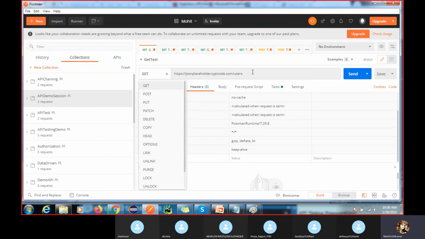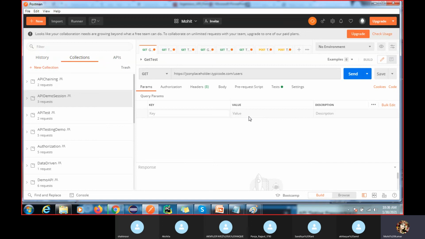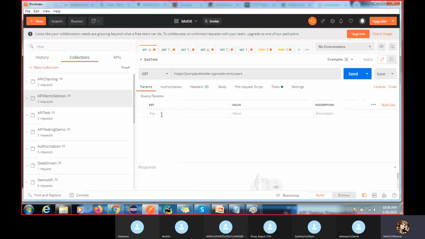And this is the URI tab. Here you can see we have Send, and this is Params. Sometimes we have to give the parameterization step, right? I have shown you this in the endpoint. You will get this param information from the developer. Then Authorization.